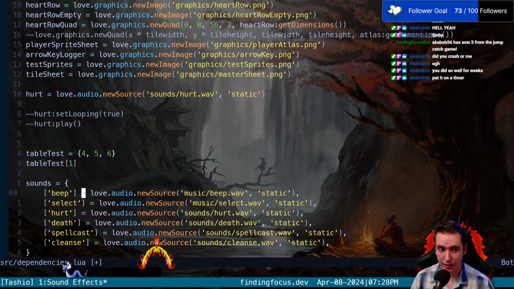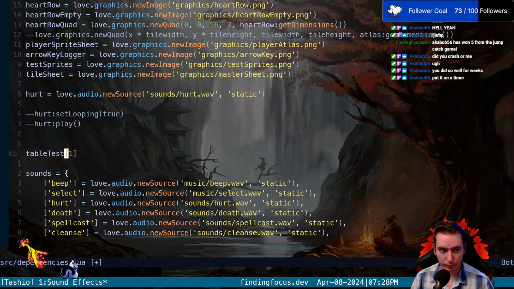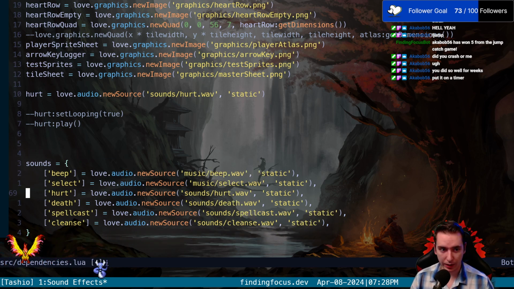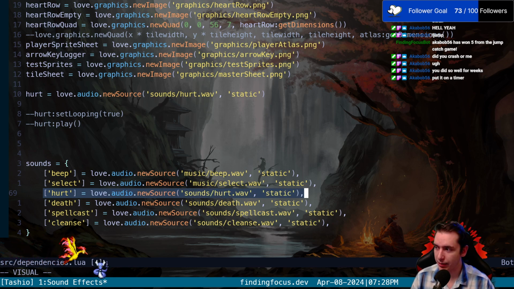So there's a thing called beep, and we give it with this square bracket notation. We'll use as the example our hurt sound that we just made. We're doing the same exact logic here: love.audio.newSource, file path, static. That's how you get the audio file.